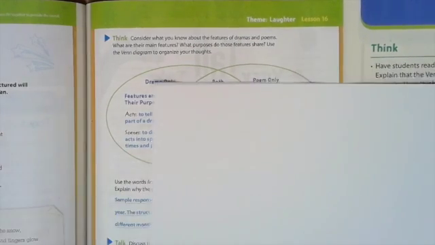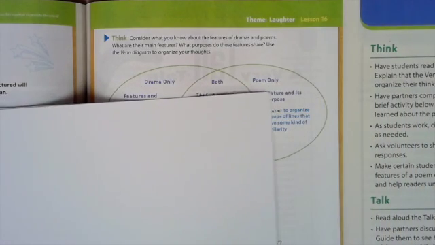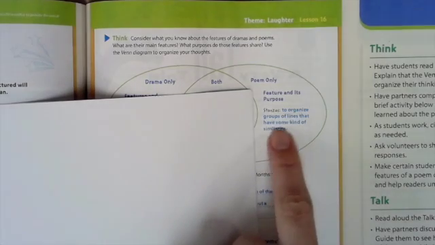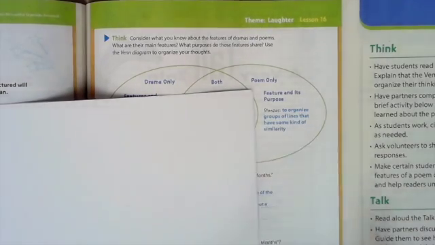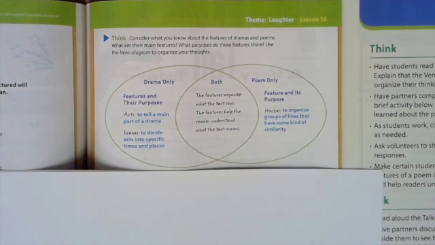Now, if we look at a poem only, a poem has a stanza to organize groups of lines that have some kind of similarity. So the stanzas have something in common. It's like a paragraph with something in common. Now, how are dramas and poems alike? That's already filled in for us. The features organize what the text says. The features help the reader understand what the text means.